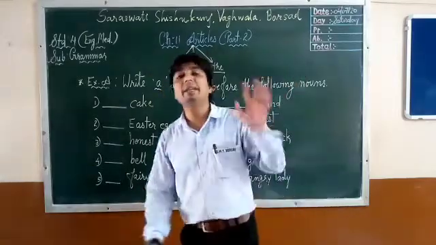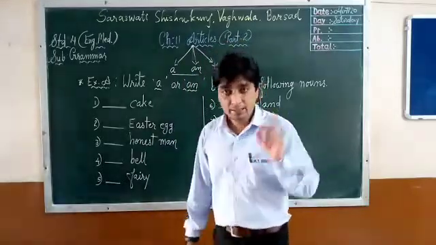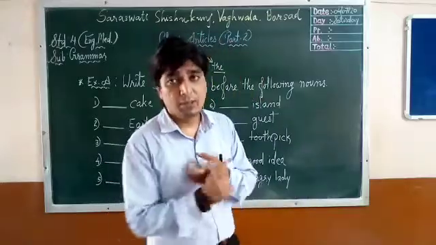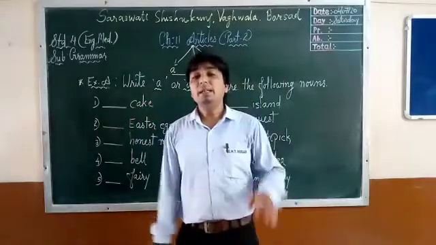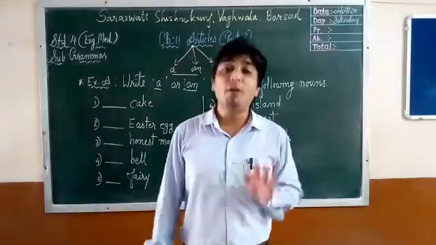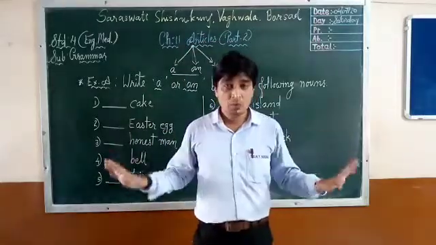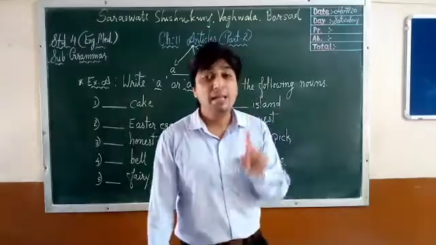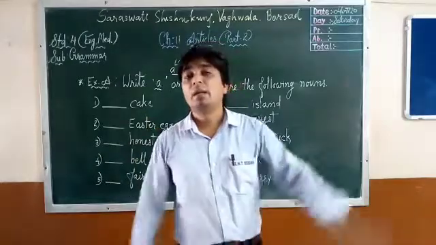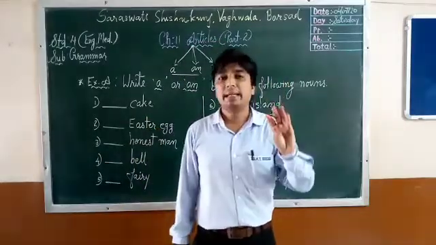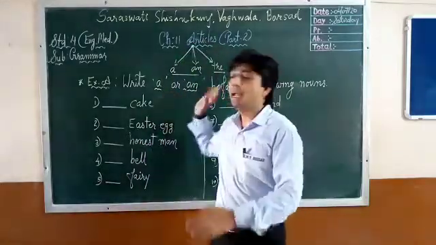Second rule: the noun must be in its singular form. We need only one noun. It must be countable, and second, it must be singular. So these 2 rules are the same for a and an article.